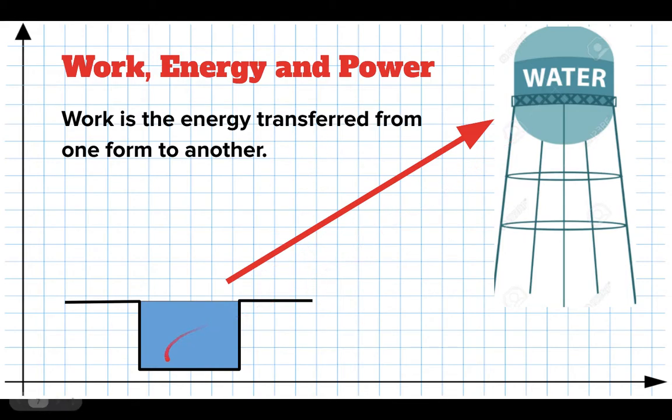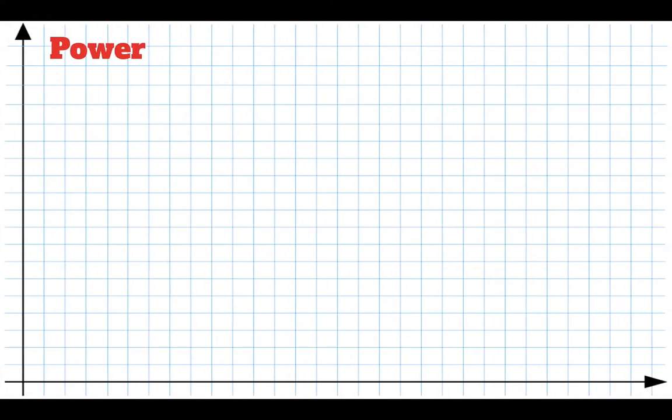I'm going to run a pump. I'm going to pump the water from my reservoir here up into the tower. So now the water has gravitational potential energy, and it got the energy from the electricity. So the work was the transfer of that energy.